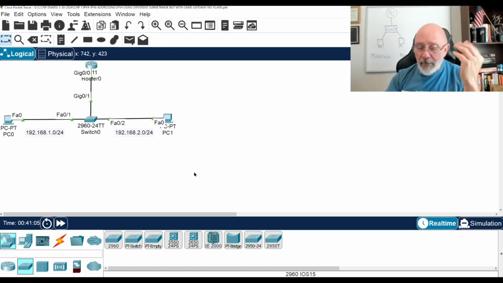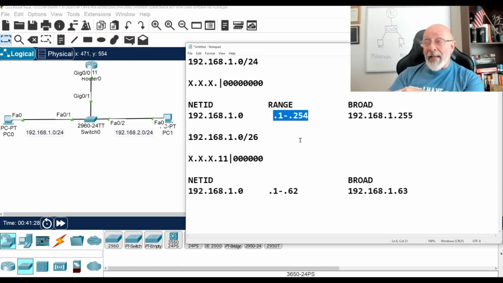You need to pay attention to what you're doing. I hope this brings a little more light to the subject. But in IPv4, the subnet mask is what dictates everything. So play around with this and do something like I did right here, where I can see the ranges. You can see it clear as day.